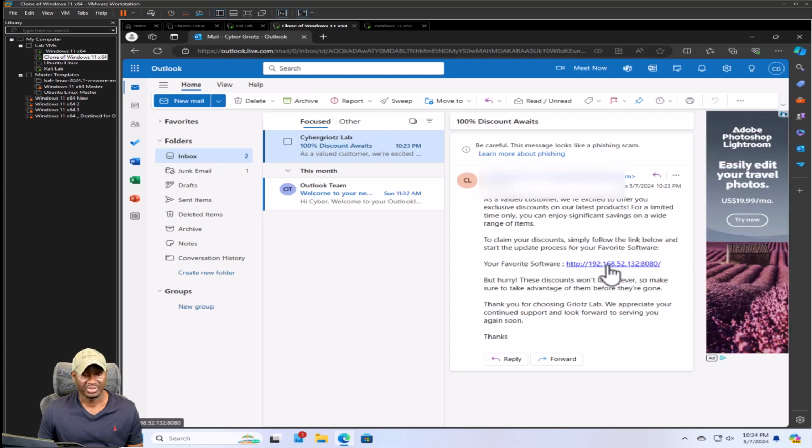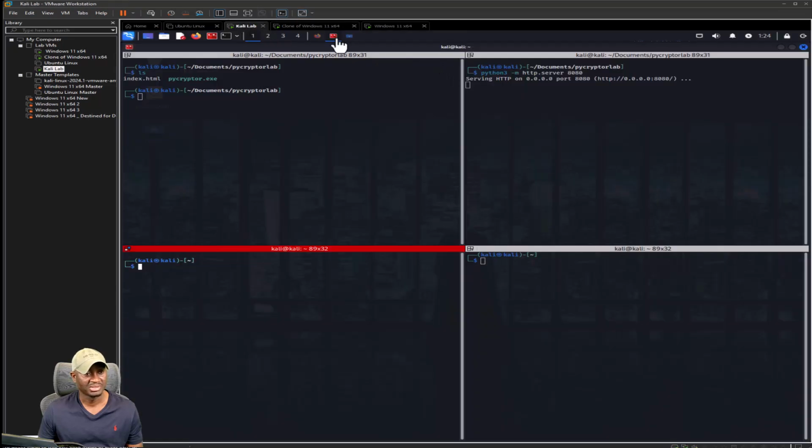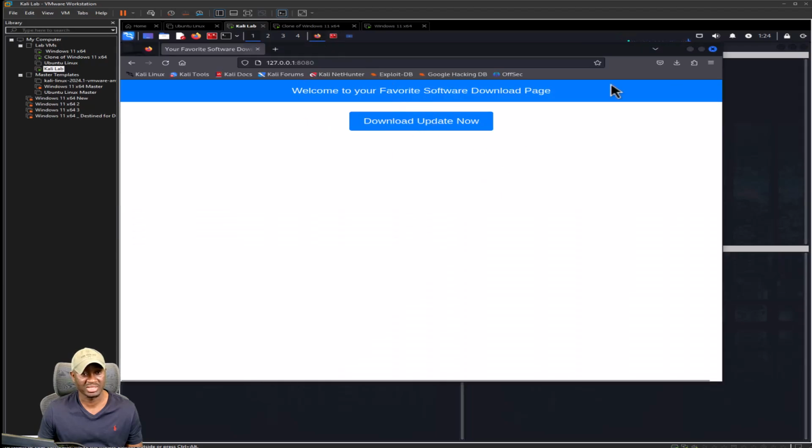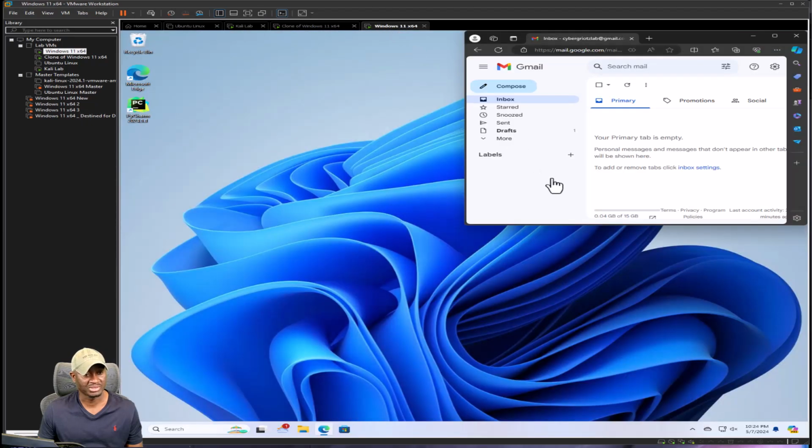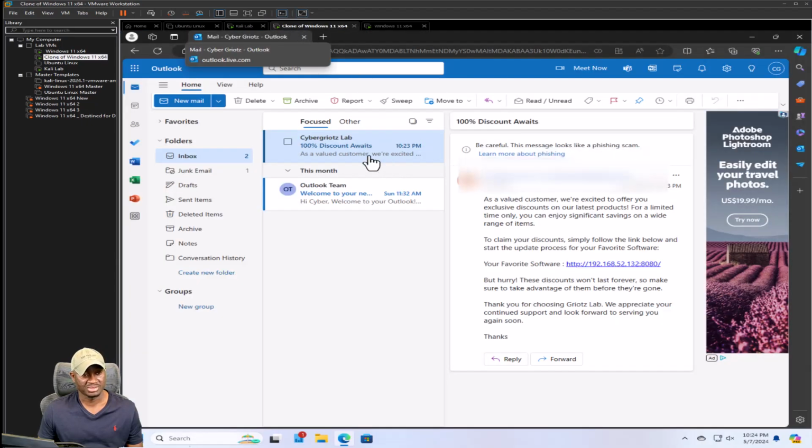Your favorite software, download. What you should see happen is that page that we had served up in our Kali machine that looked like the download page. It should look exactly like this because they're navigating to this. So let me close that here. Then I'll go back to it. So our victim is in their email. They want to enjoy their 100% discount. They click on it, and let's see what happens.